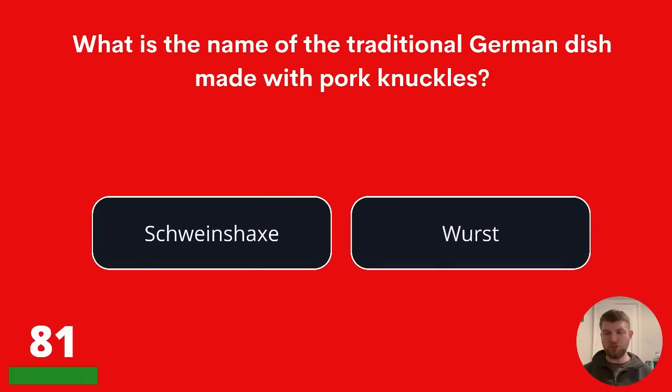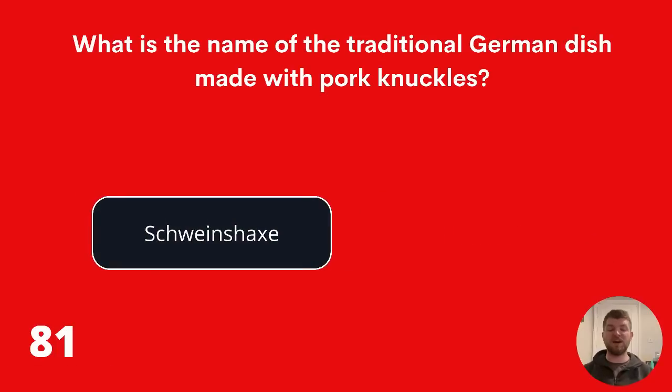What is the name of the traditional German dish made with pork knuckles? Is it this, Schweinshax, or is it that, Wurst? The answer is Schweinshax.